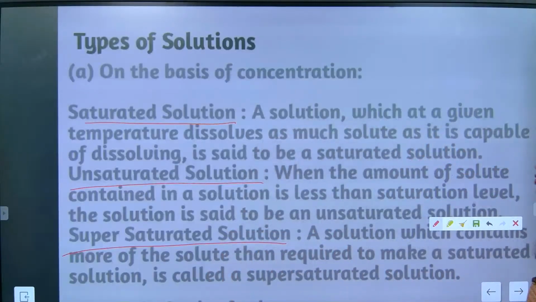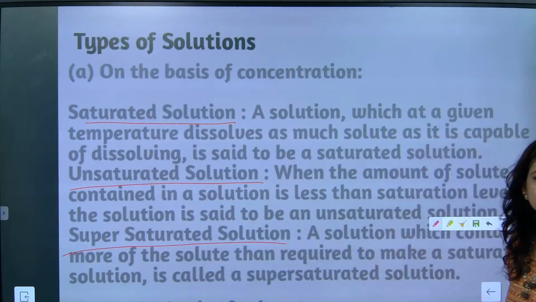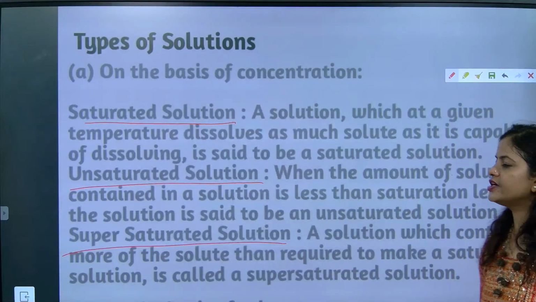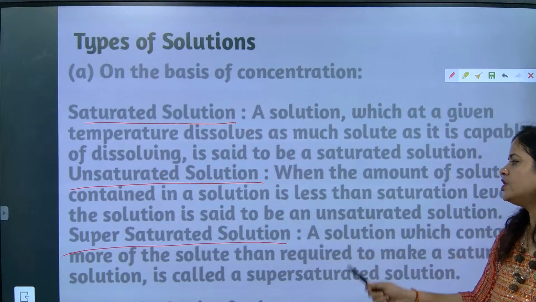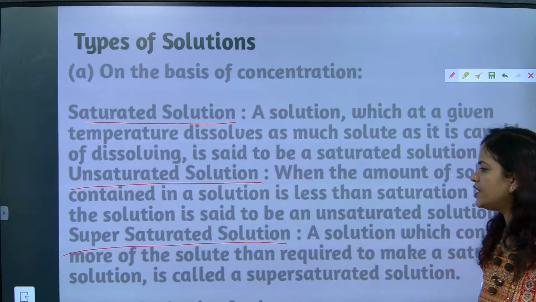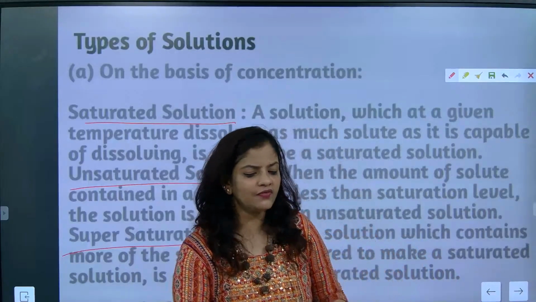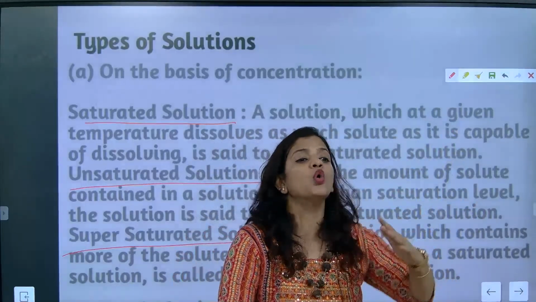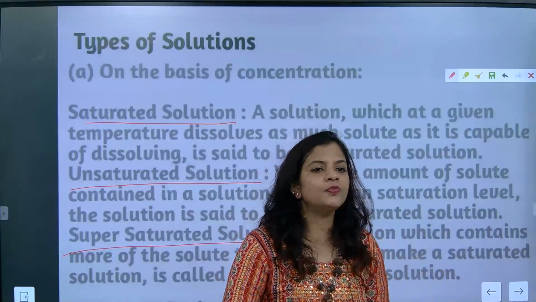Now we are going to talk about supersaturated solution. A solution which contains more solute than is required to make a saturated solution is called a supersaturated solution. So how can we attain supersaturation, a stage where I can dissolve more? How is it possible? We will provide heat.